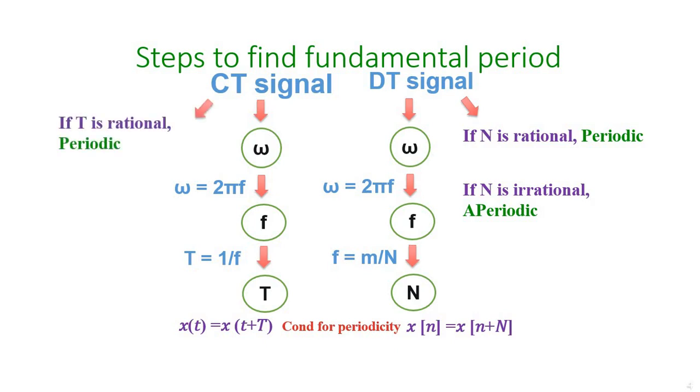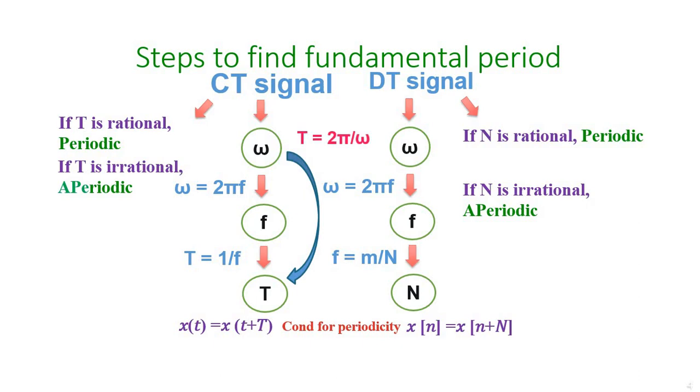Similarly, a CT signal is said to be periodic if the value T is rational. It is said to be aperiodic if the value of T is irrational. So if the fundamental time period is rational, the signal is periodic; if it is irrational, the signal is aperiodic. This is common for both CT as well as DT signals. So we can also find T is equal to 2 pi by omega directly.